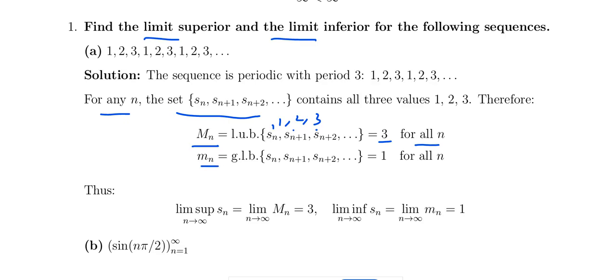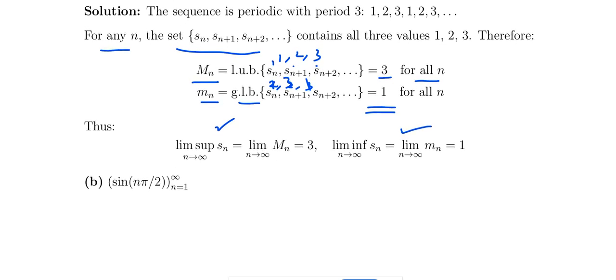The same way, small m is the greatest lower bound of 1 2 3, 2 3 1 கூட எடுத்துக்கலாம், and so on. So what is the greatest lower bound? That is 1. So the limit supremum for this problem is 3 and the limit infimum for this problem is 1.